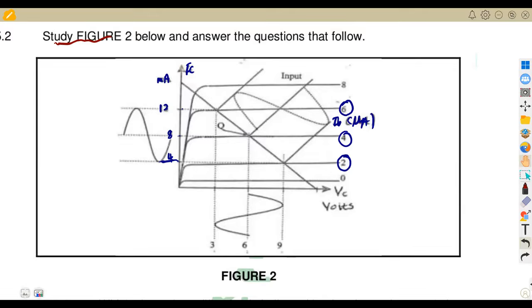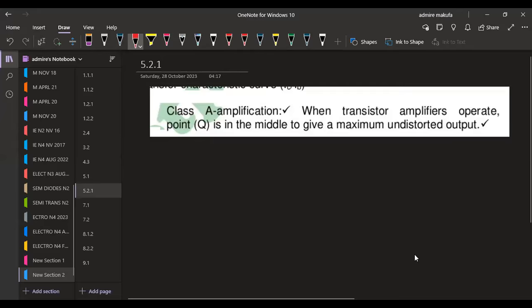So let me put it this way, I think it can help us here. I think I have got something for you guys. So this is a class A amplification. When the transistor amplifier operates, point Q is in the middle to give a maximum undistorted output. All right, so we are referring to a class A amplification.